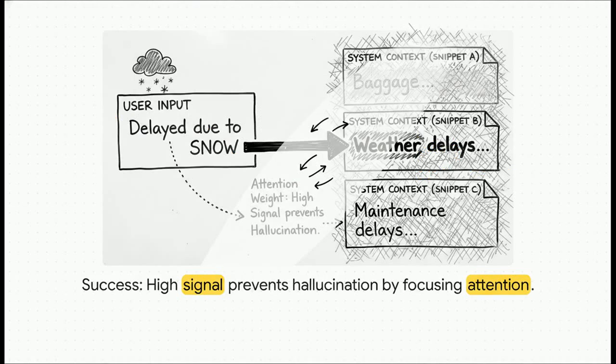And this is what success looks like. Instead of shoving the whole manual at the model, we can pre-process it or use a retrieval system to find only the most relevant parts. The user says snow, so we give the model just the context about weather delays. And now, look at that. The attention mechanism has a bright, powerful, unmissable signal to lock onto. That high attention weight stops the model from getting distracted, and it prevents the hallucination.